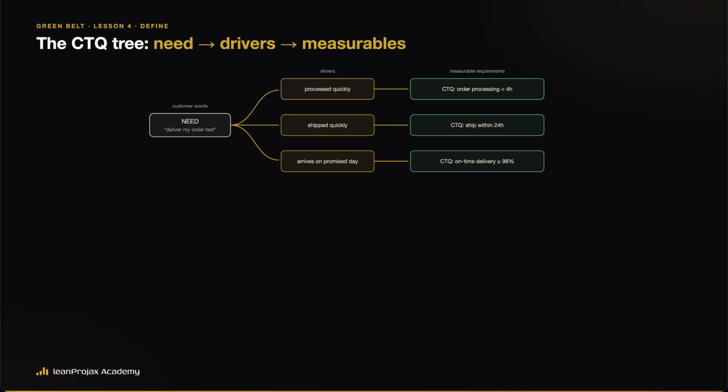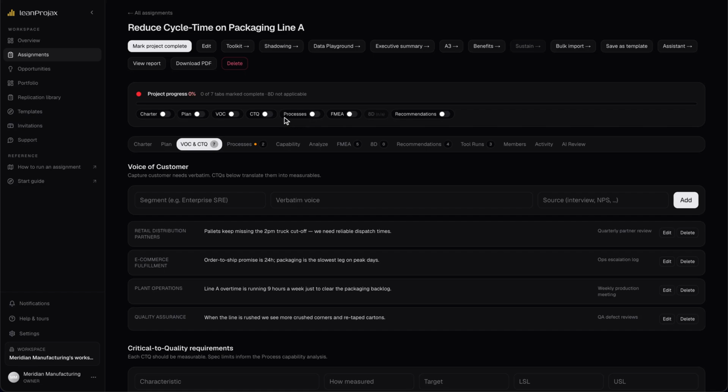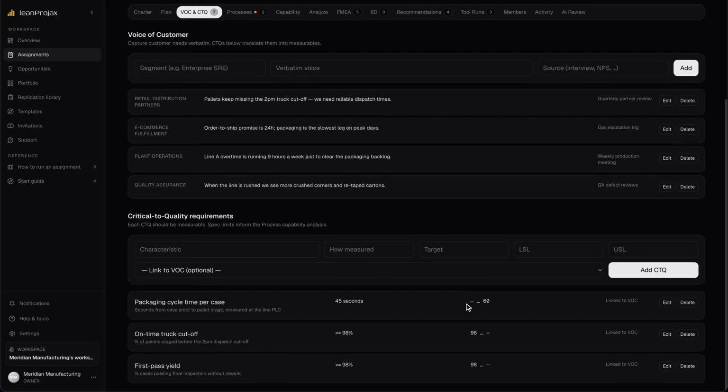That's the whole tree. Let me build one for real. I'll use the LeanProjax platform. Here's the CTQ tree for the packaging project. The need at the root, drivers branching from it, and each leaf a measurable requirement, with its metric, target, and specification limit attached. And because the tree lives with the project, these CTQs flow forward. They become the Ys you'll measure in the next phase, and the spec limits your capability study runs against. Voice of the customer, wired straight into the math.